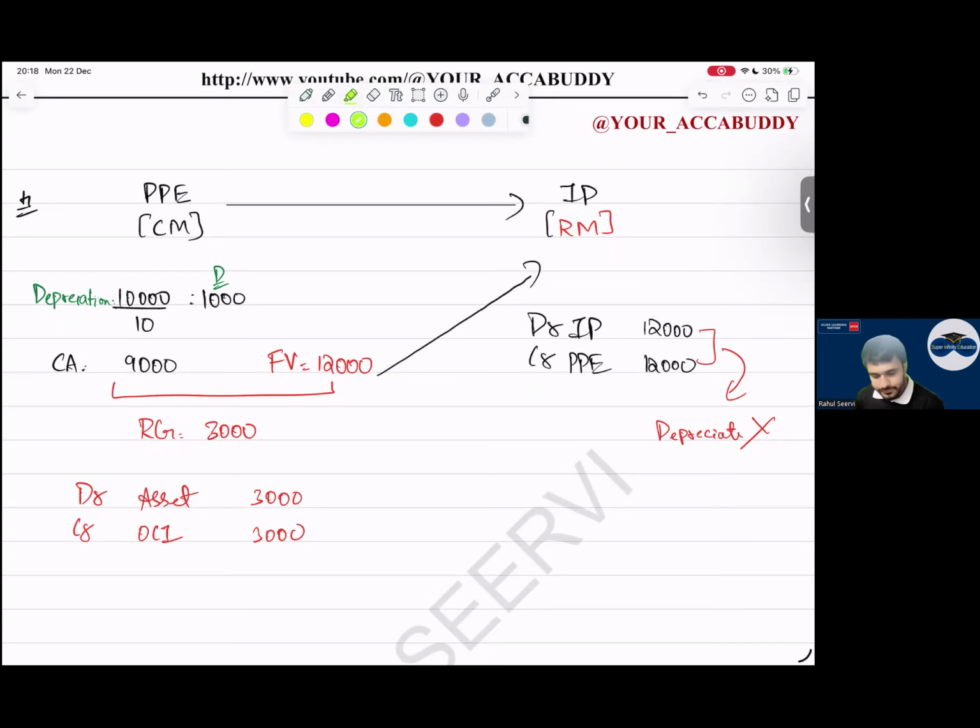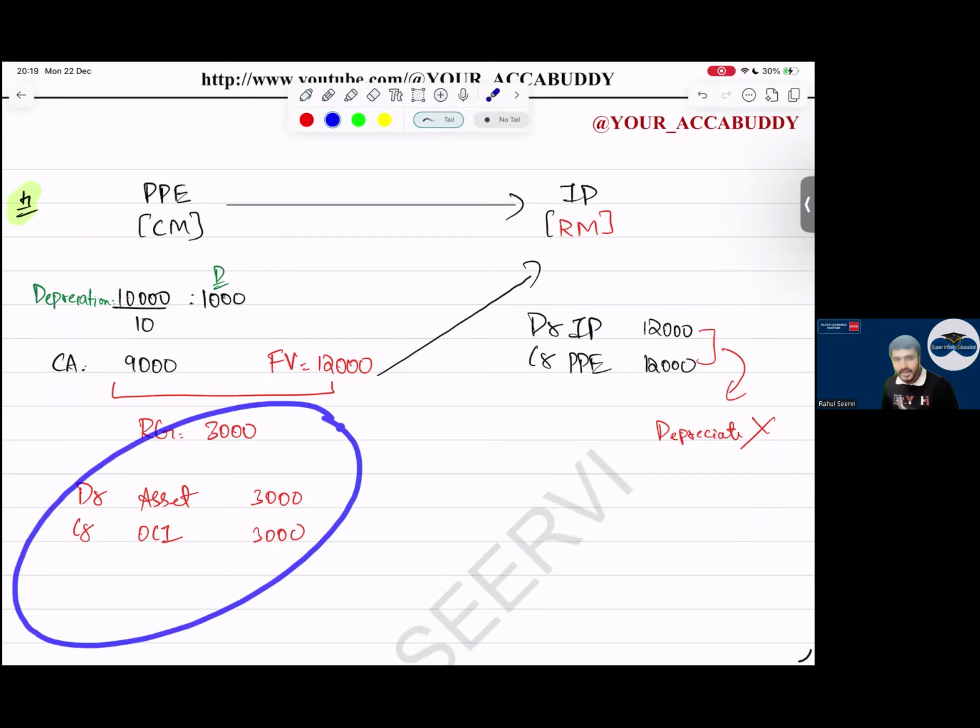Sir, fair value model, we will do fair valuation. Can I say you will do fair value? Will you take that fair value to OCI or P&L? P&L. Try to learn with me only. Will you take the balance to OCI or P&L? P&L. So what are we following? Can I say step number 1: do the treatment as per the old standard. Do the necessary adjustment as per the old standard.